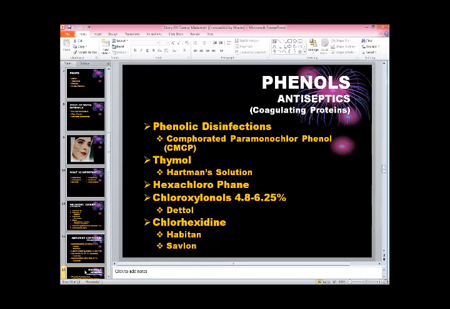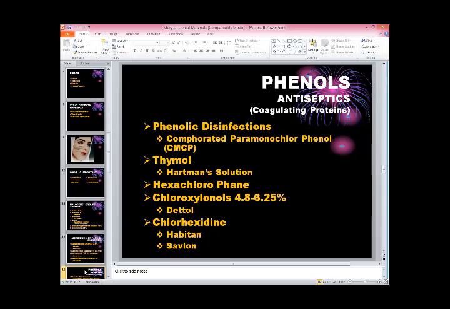But phenols are very strong antiseptics. It is effective against some viruses also. Not all, but some viruses. And its quality is that they coagulate the proteins. Especially, we are making mouthwashes of this phenol group.